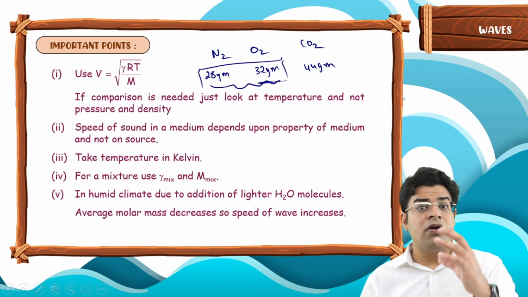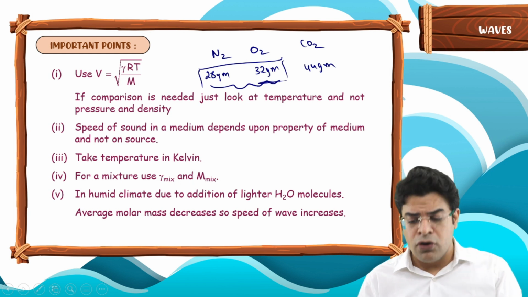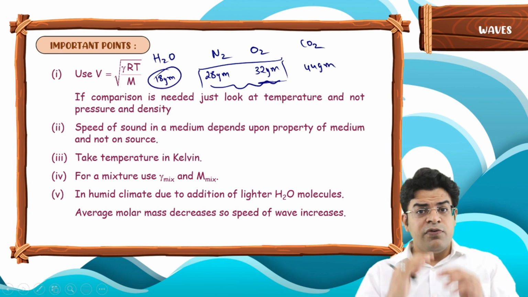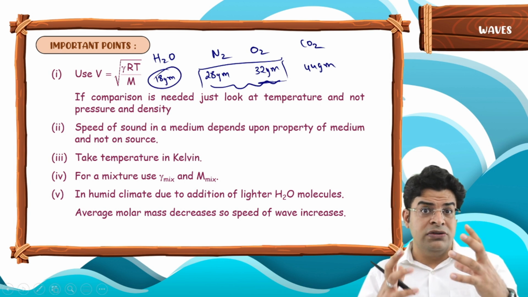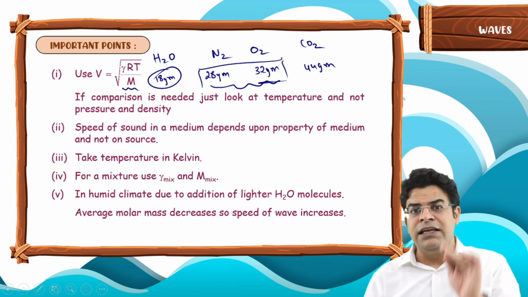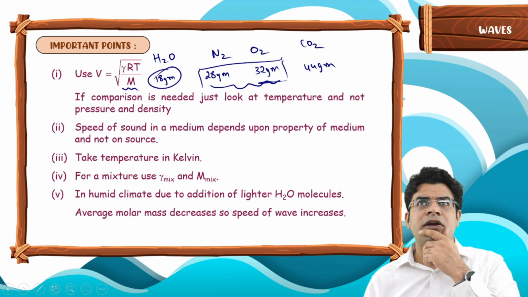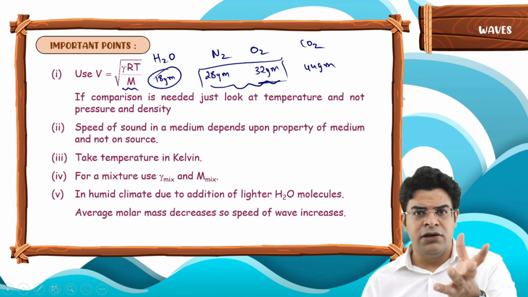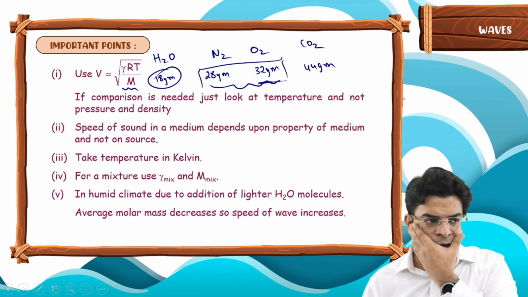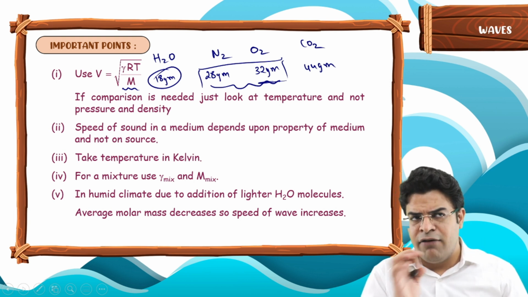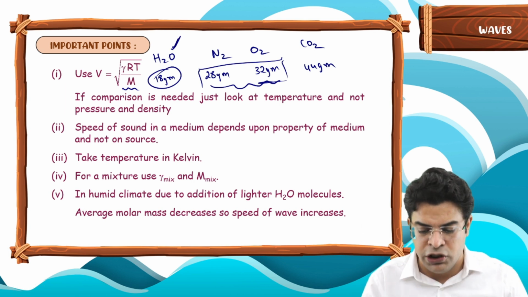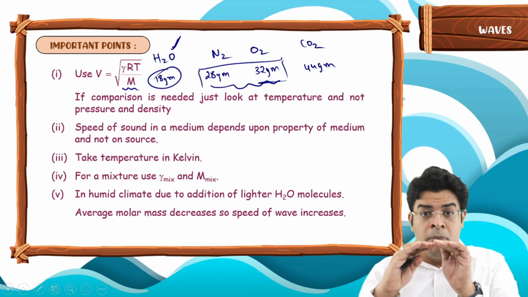So these two have got higher molar mass. To the contrary, our H2O has got a molar mass of only 18 gram. So if we keep on adding H2O molecules in the atmosphere, tell me, will the average molar mass decrease or increase? Sir, when you find the average molar mass, you take the total mass by total number of moles, right? So that is the average molar mass, okay? So when you are finding the average molar mass, the greater the concentration of lighter molecules, the lower will be the average molar mass.